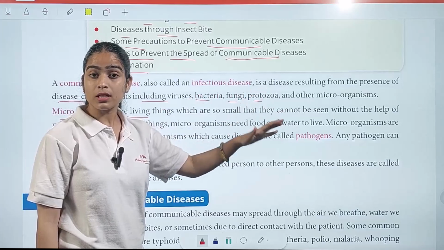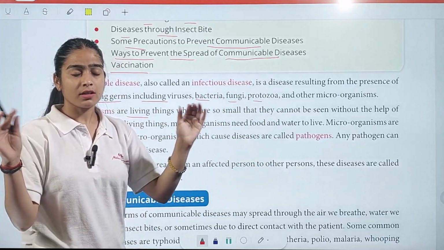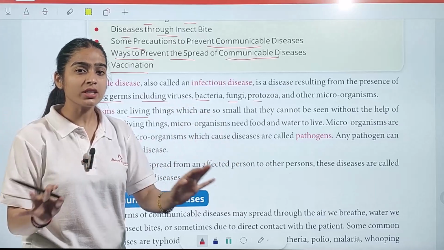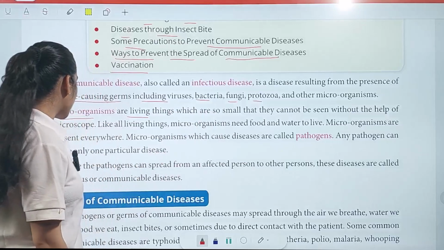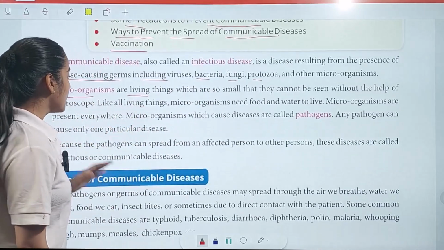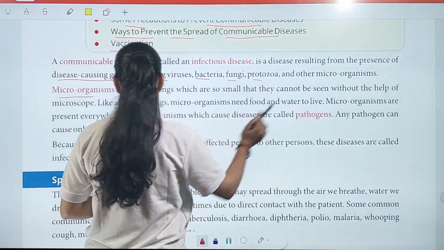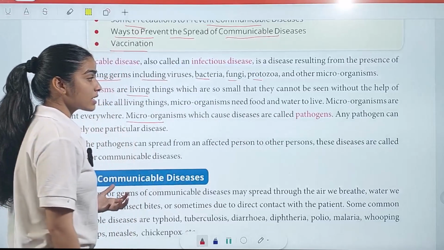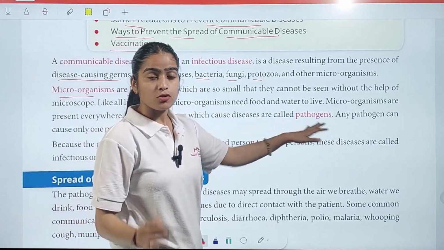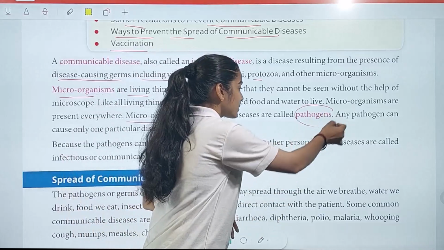Microorganisms are very small living things present in our surroundings, but we cannot see them without a microscope. Like all living things, microorganisms need food and water to live. Microorganisms are present everywhere. Microorganisms which cause diseases are called pathogens. So those microorganisms which cause diseases are called pathogens.